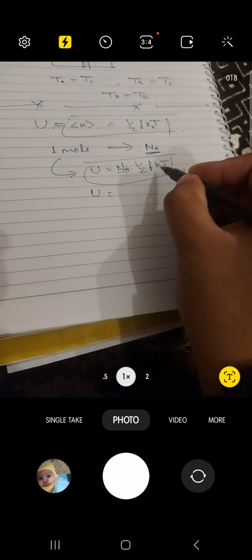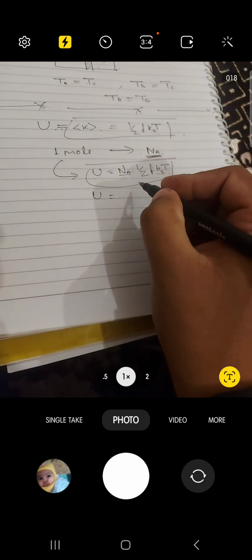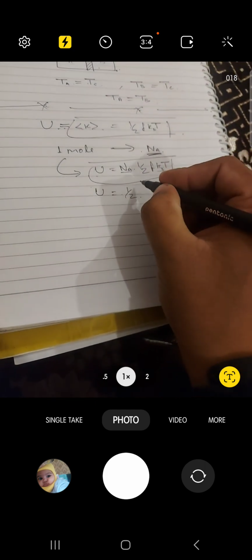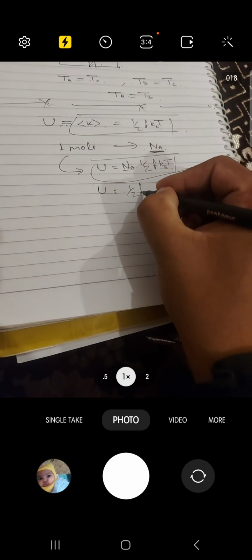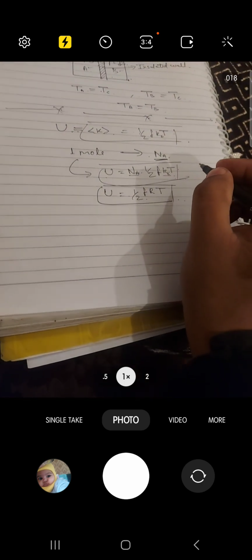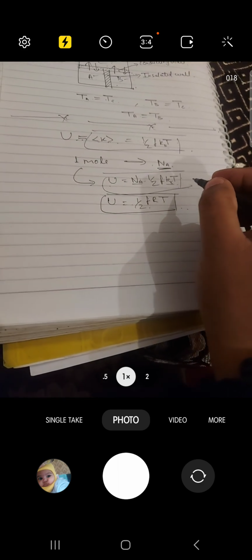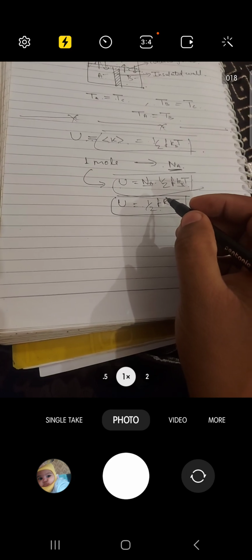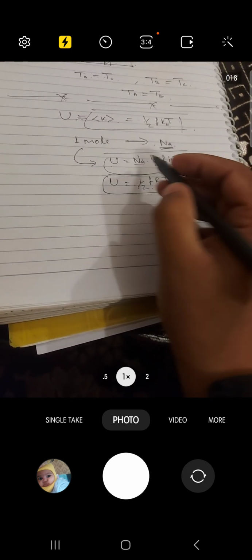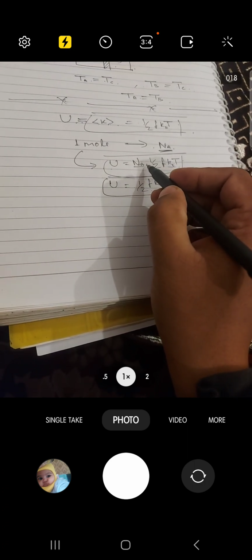If I multiply this N_A with this K, that gives another value that is known as R, that is the universal gas constant. So N into K is R, that is the universal gas constant, and this value is fixed universally. Okay, so this is the value of the internal energy for N_A number of molecules, that is 6.02 into 10 to the power 23.